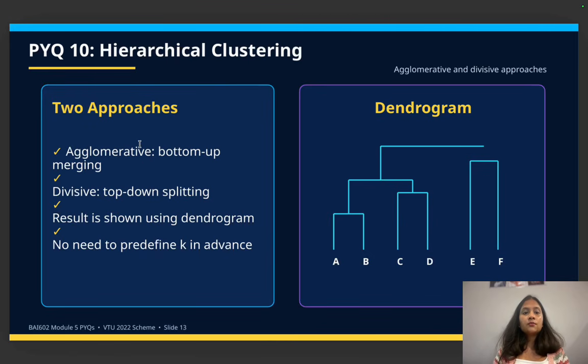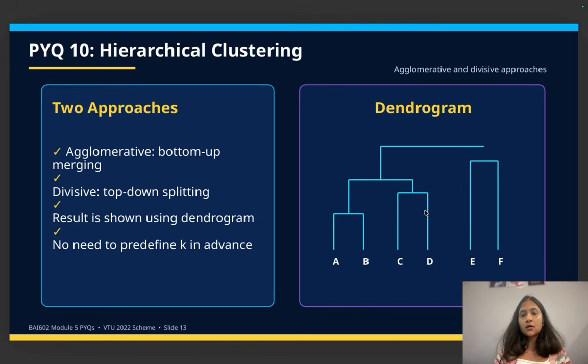Next, you have two approaches. One is agglomerative, bottom up merging, and the other is divisive, top down splitting. The bottom up approach is also called agglomerative, and the top down approach is also called divisive. The result is shown using the dendrogram.